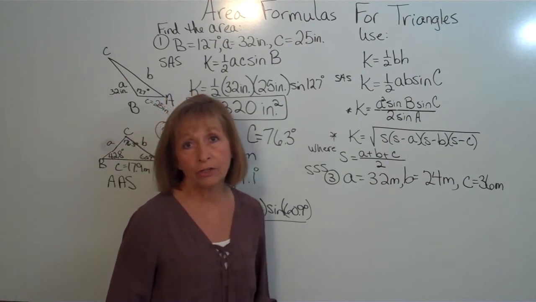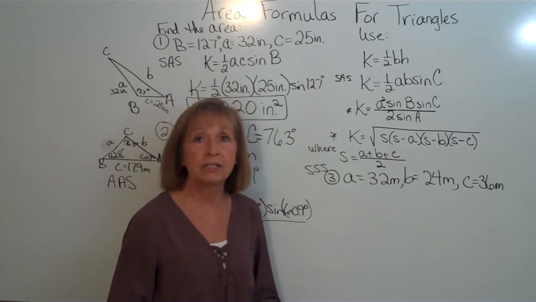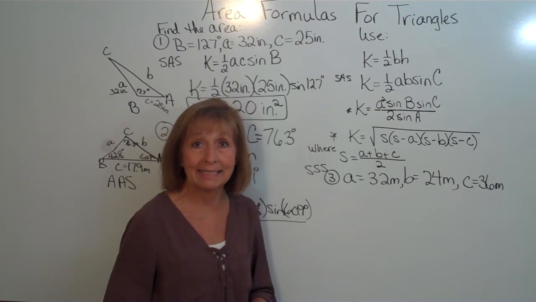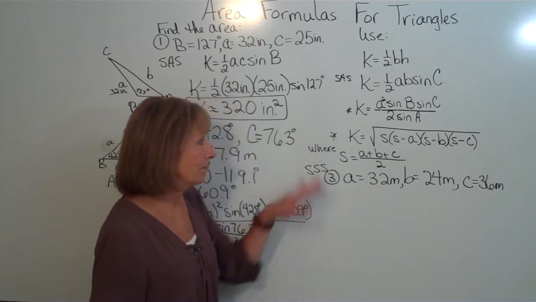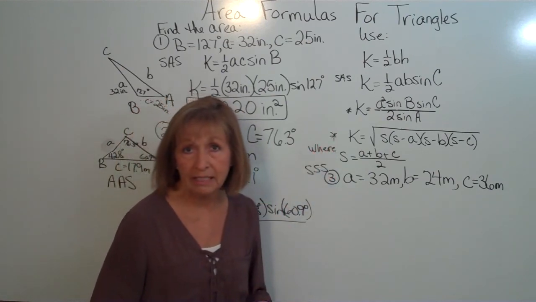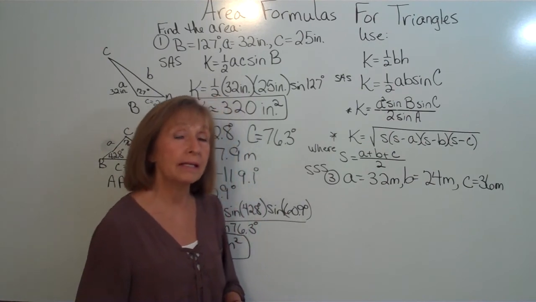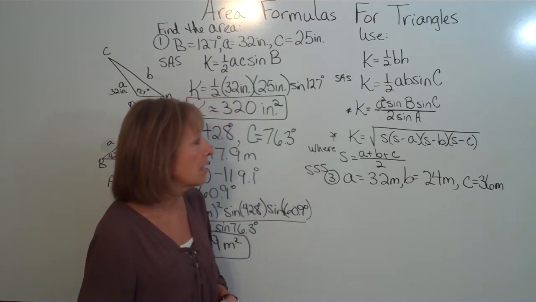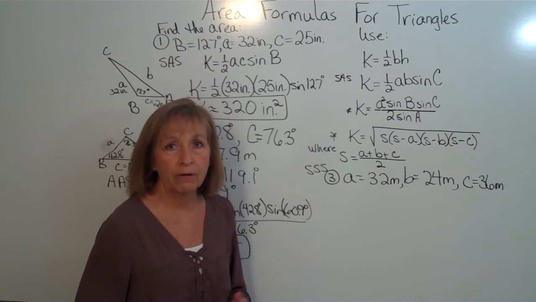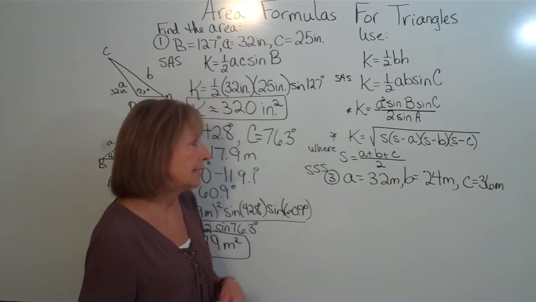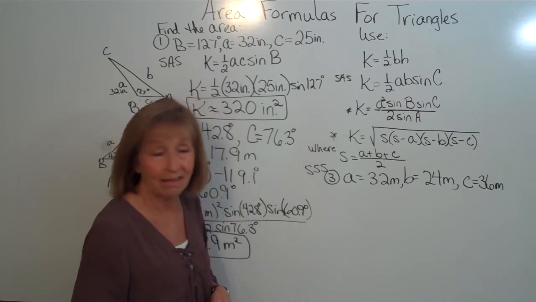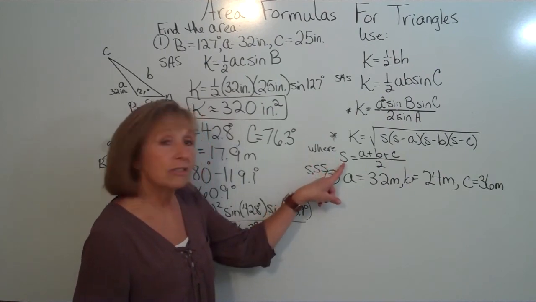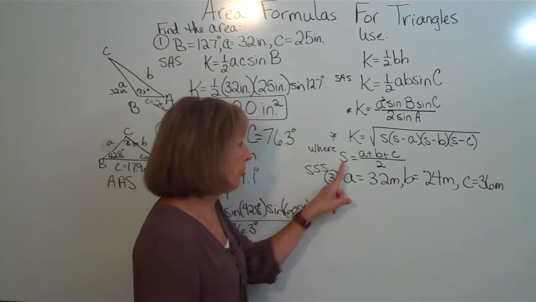It's called Heron's formula, after a mathematician from Alexandria who did a lot of work. Historians actually believe Archimedes developed the formula, but Heron gave a really great proof for it, and his name associated with it has stuck. So the first thing we need to do is find our semiperimeter.